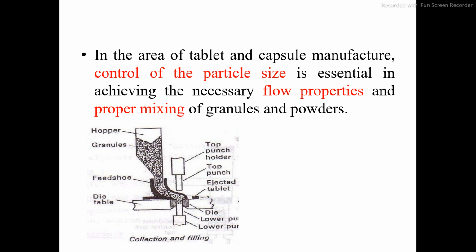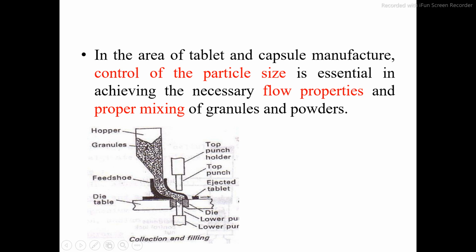As you can see in this image, this is a tablet machine. We have this tablet machine in our machine room. This is the hopper from which we transfer the granules into the tablet machine, and this powder or granules directly enter into the dies of the tablet machine. So what happens if the particle size is improper or the flow properties are not proper? If the powder does not have good flow properties, an unequal amount of granules or powder will enter the dies, and every time your tablet may have an unequal size.